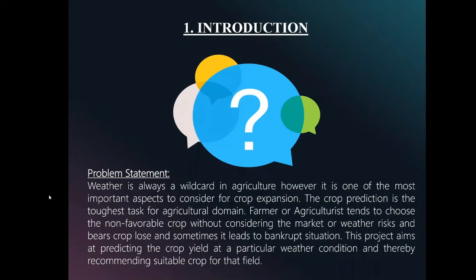Farmers and agriculturists usually tend to choose non-favorable crops without considering the market or risk factors, and this sometimes leads them into difficult situations because of the particular weather condition. Considering all the weather conditions, our system aims at predicting the crop yield and thereby recommending a suitable crop for that field.